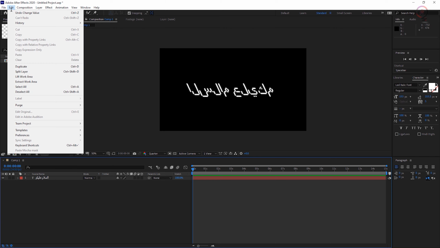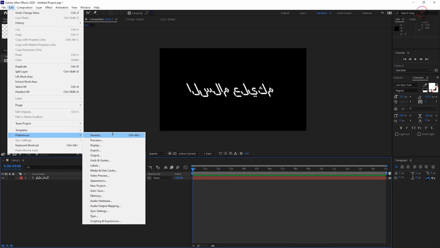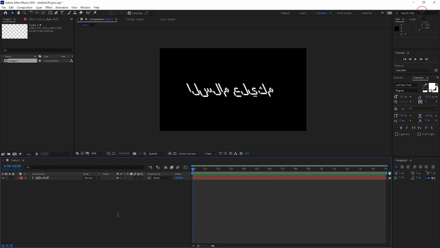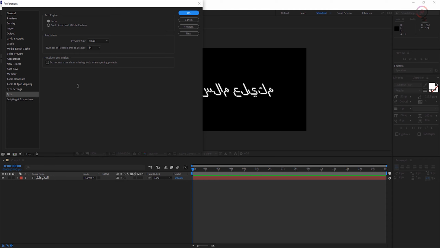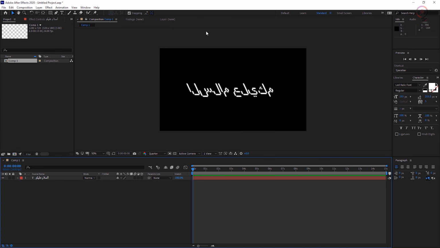Now, let's go to the edit menu. Go down for preferences. And choose type. The preferences pop-up window will appear. And in the text engine section, the default will always be on Latin. Let's change it to South Asian and Middle Eastern. Then hit OK. And the next step is to restart the software.